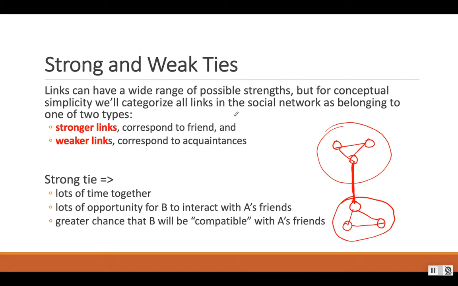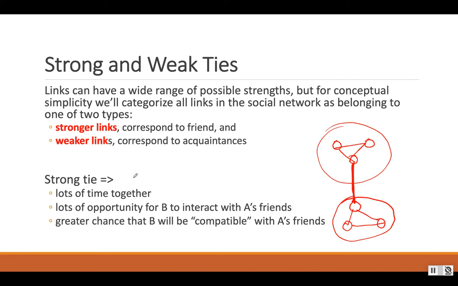But to make it simple, we are going to categorize all links in a social network as belonging to one of two types: stronger links or weaker links. Intuitively, in our real world, the stronger link corresponds to friendship, like a close friend, and the weaker link corresponds to acquaintances.